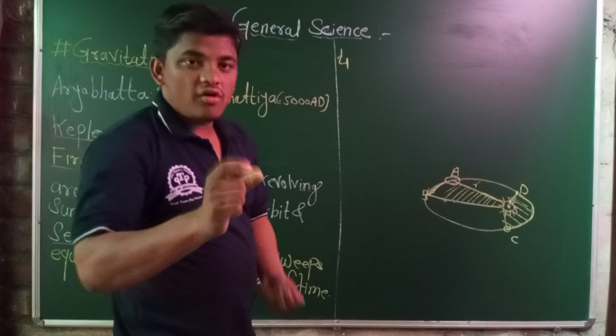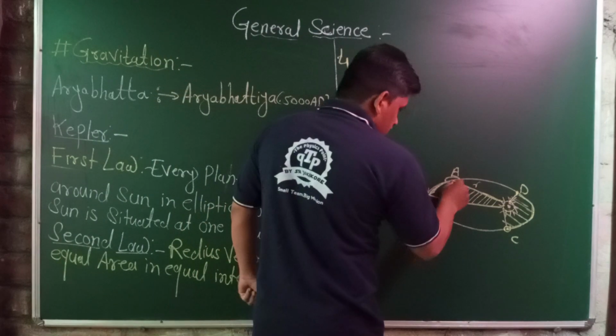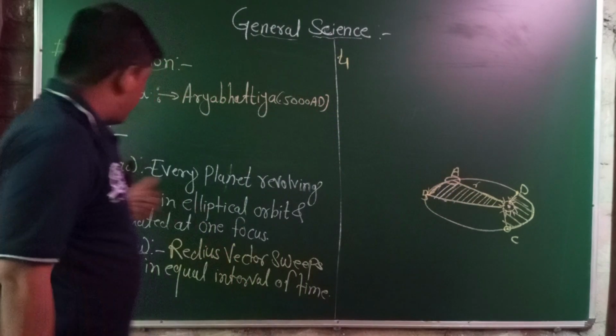This is the important conclusion from Kepler's second law.